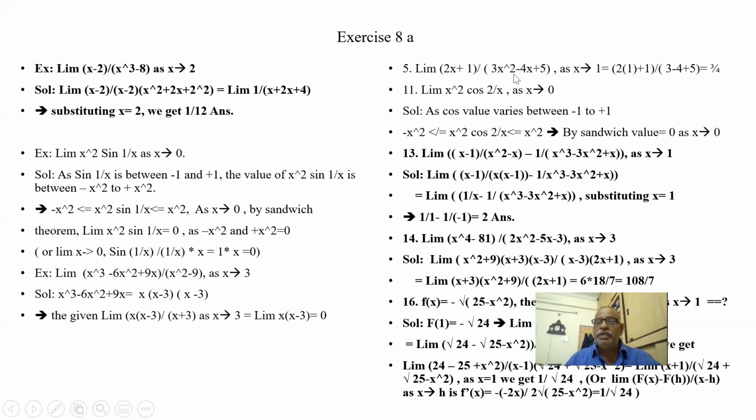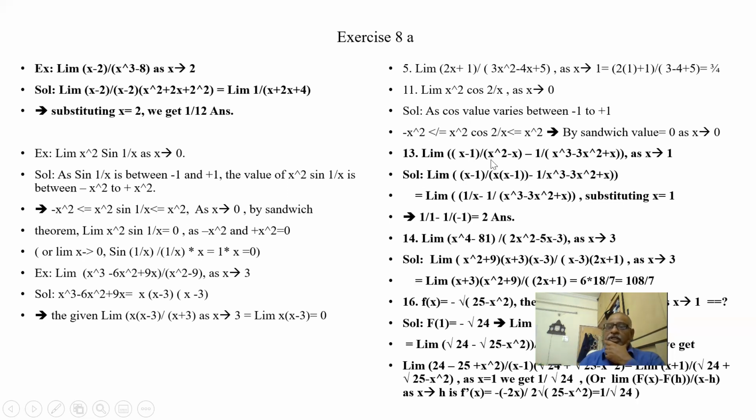Suppose x square cos x is there, in place of 2 by x. Then I'll simply substitute 0 here. 0 into cos 0: what is cos 0? Cos 0 is 1. So 0 into 1 is 0. So 2 by x, denominator x is there. So I am using sandwich there.